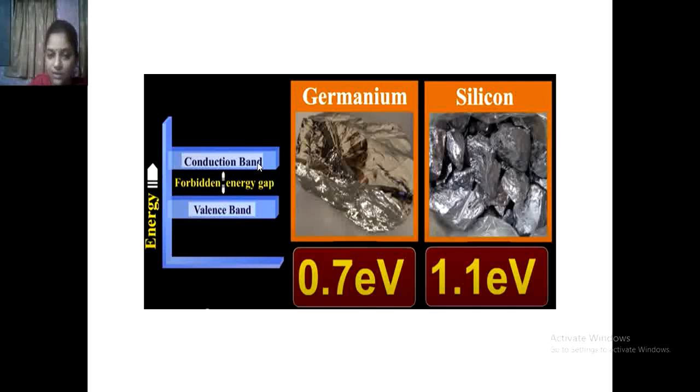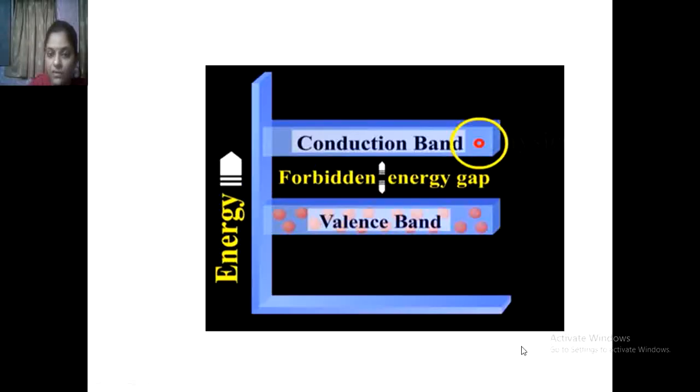So at that time also, electrons flow from the silicon. This diagram shows that when we apply an external supply, electrons are excited, leave the valence band, and jump into the conduction band.